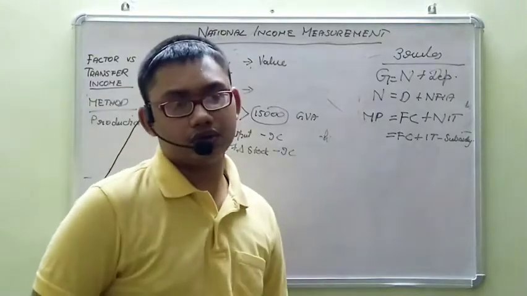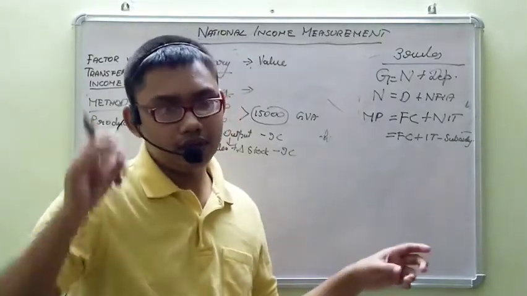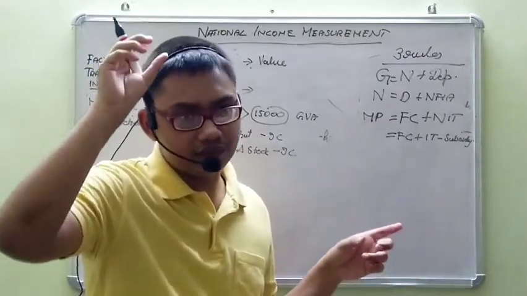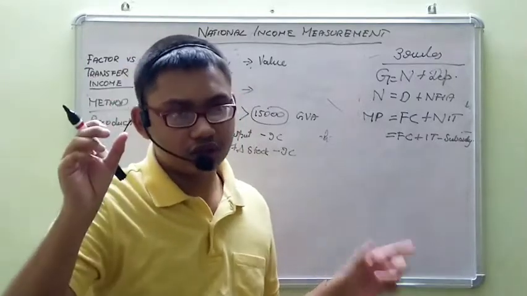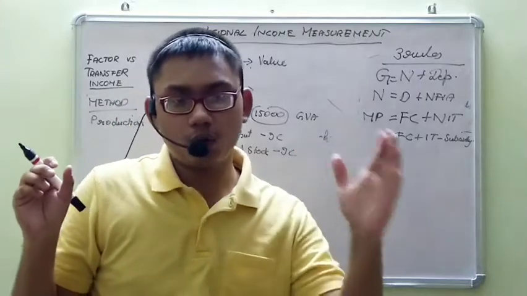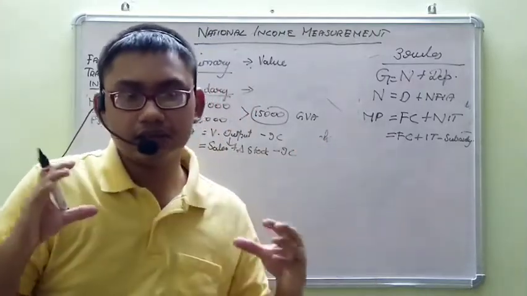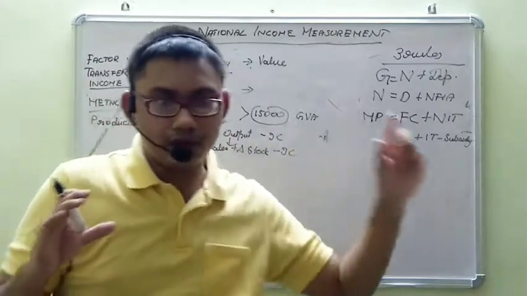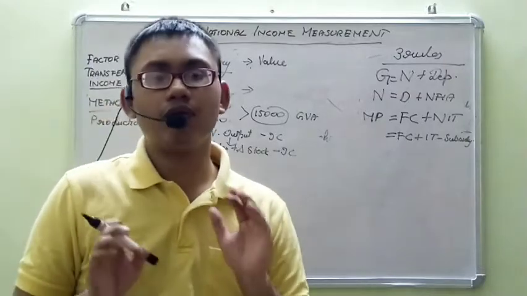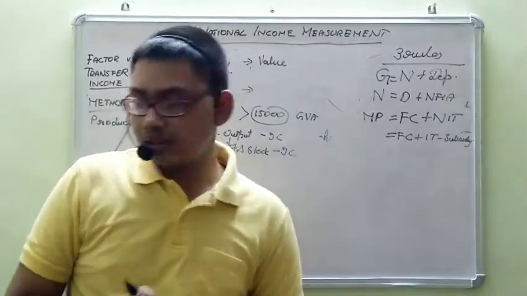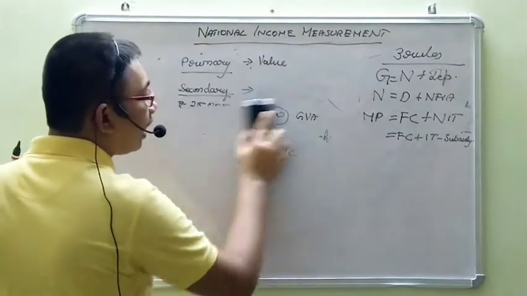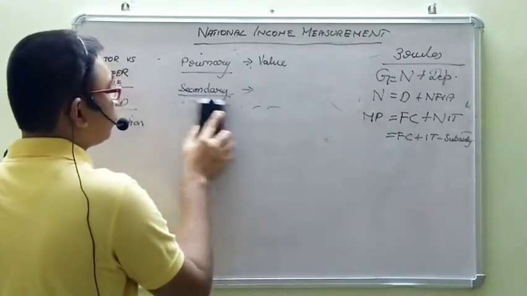You will know this from accounts, right? Profit will be equal to, in the P&L account, on the credit side we write sales and closing stock. On the debit side we write opening stock and purchases. Sales plus change in stock, meaning closing stock minus opening stock, minus purchases and other inputs will give profit. Okay, so that will be the gross value added. And we compute the gross value added by the industrial sector.